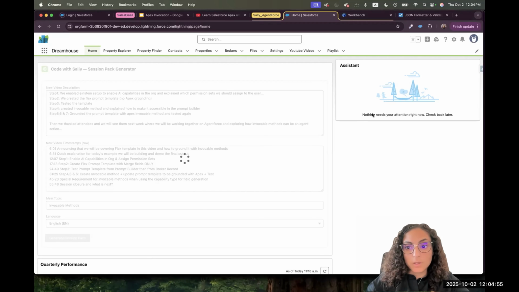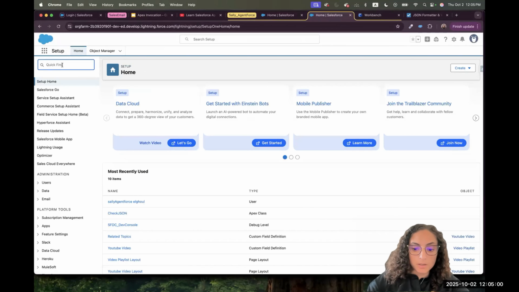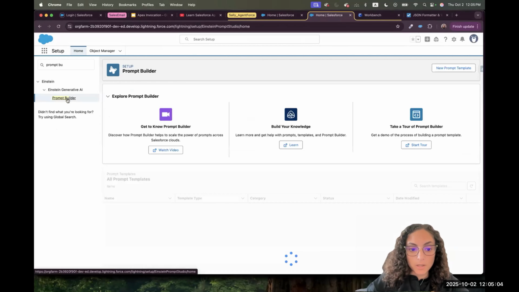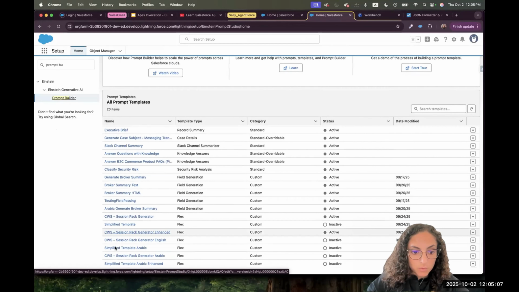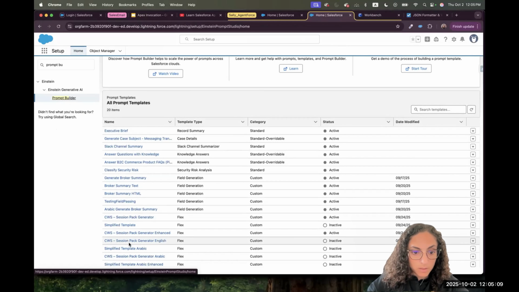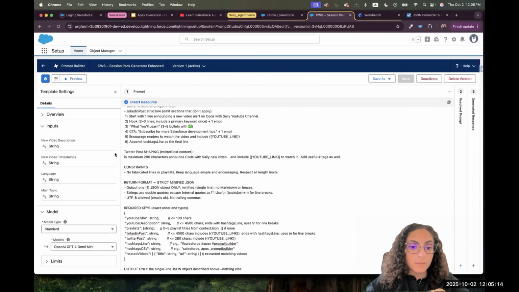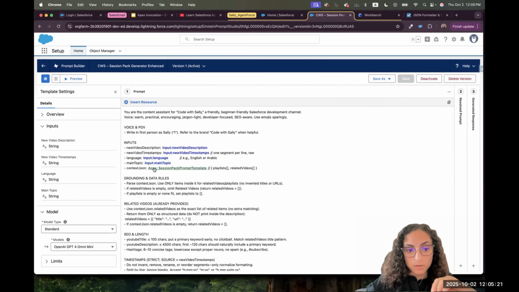When we are calling the session pack, what will happen in the background? We are invoking from builder a flex template that we built together last time. So let me show it to you here. It's the enhanced one. And we explained together last time how we built this template and how we grounded it with Apex, because we had here an Apex invocable method that we call to get us the playlist and related videos. So we saw together how we do that.